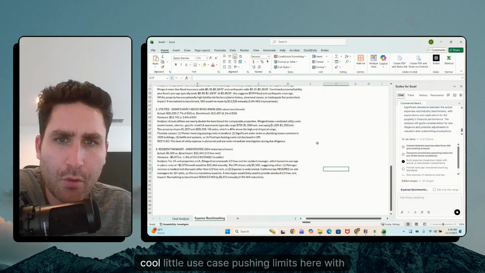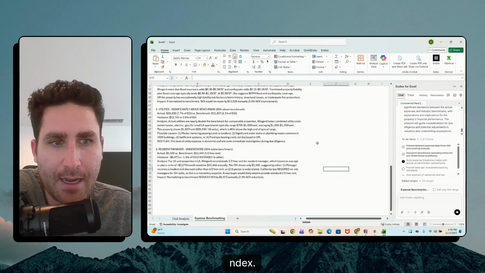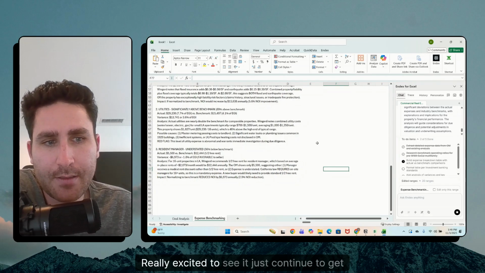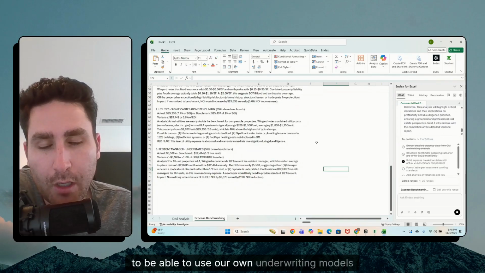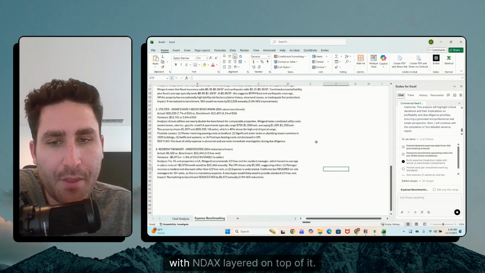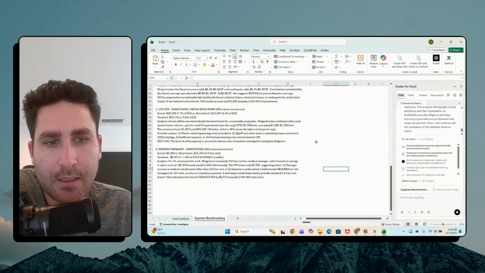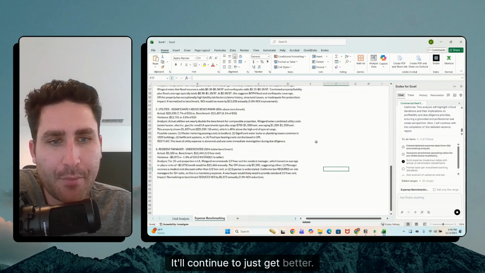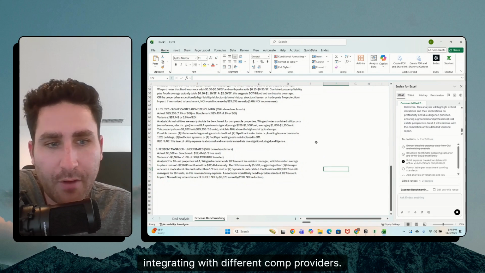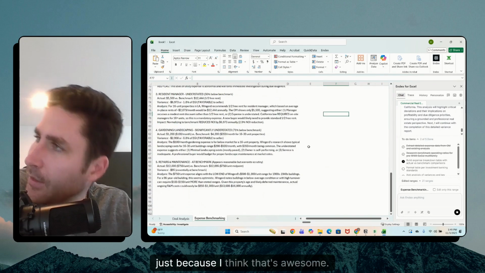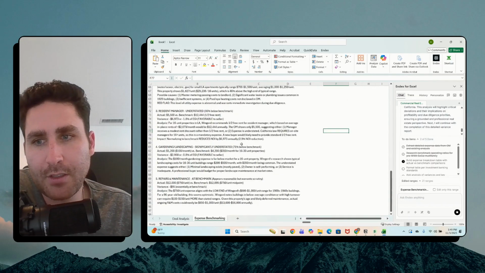So anyways, cool little use case, pushing the limits here with ENDEX. Really excited to see it just continue to get better. I'm really excited to be able to use our own underwriting models with ENDEX layer on top of it. It'll continue to just get better. I'm also really excited for them to start integrating with different comp providers. Hopefully that happens soon, just because I think that's awesome. So fire.